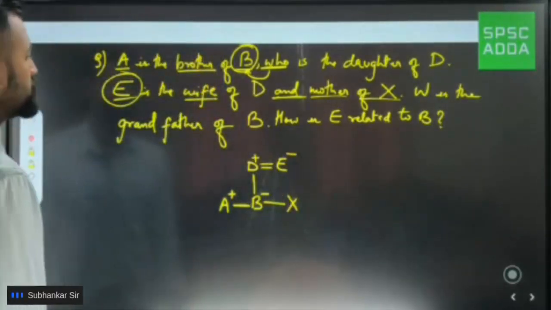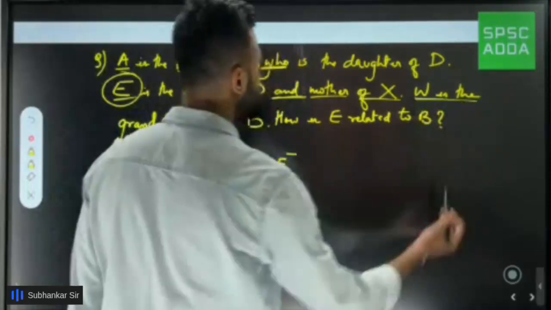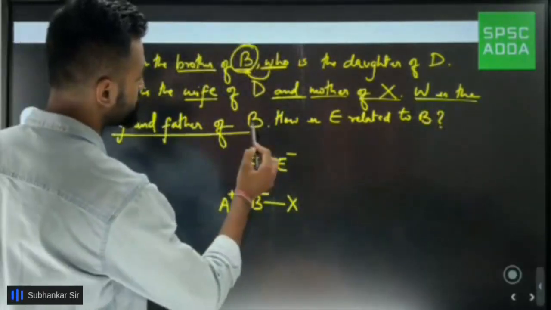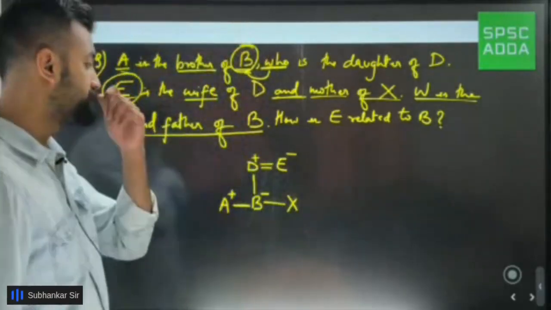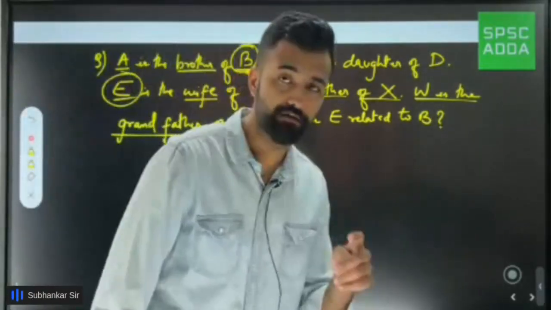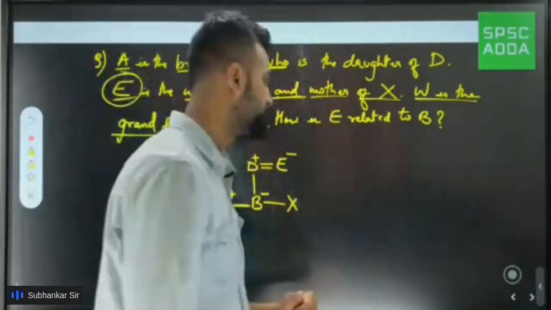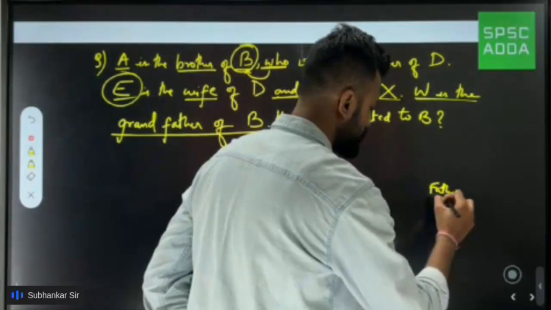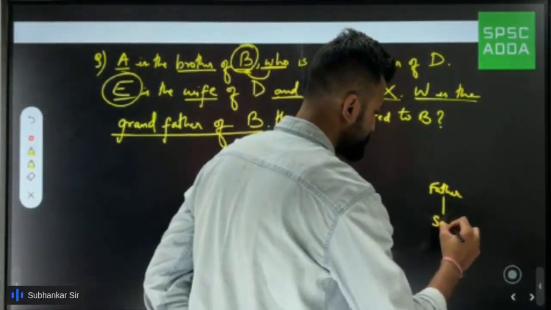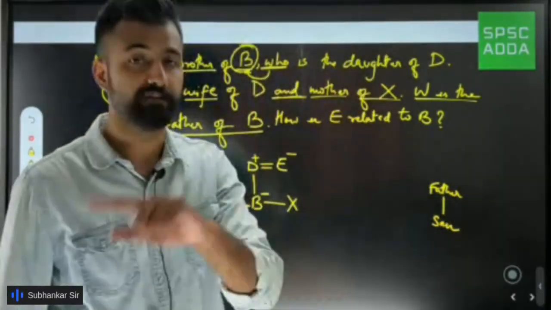Next part. W is the grandfather of B. If I say grandfather, what does it mean? Grandfather would come above my father. Suppose I talk about my father. Under my father I am his son. Whom would I say grandfather?